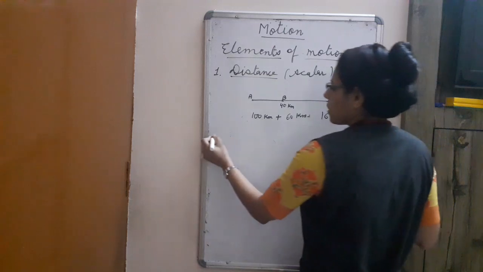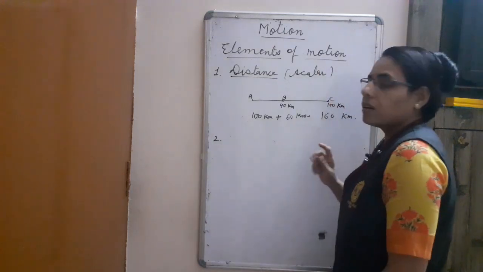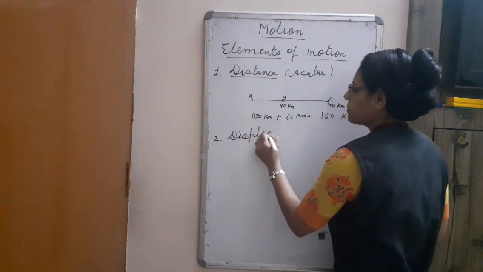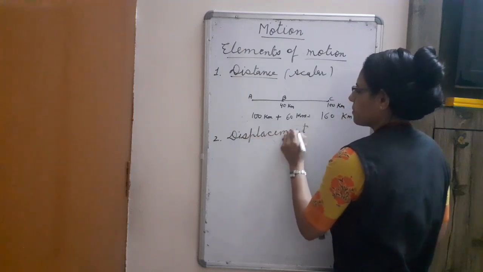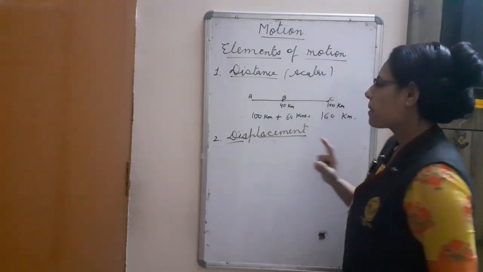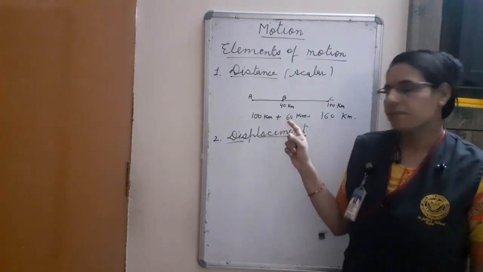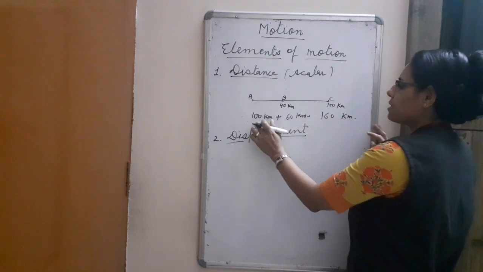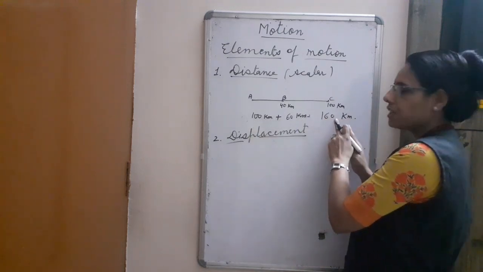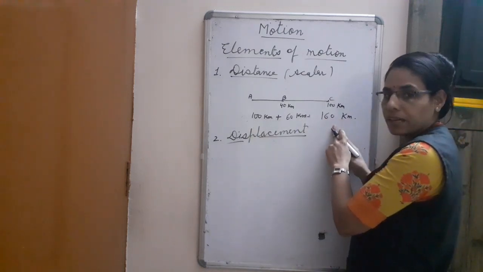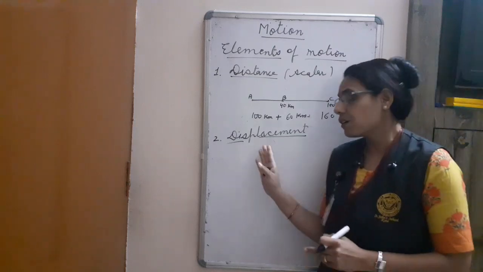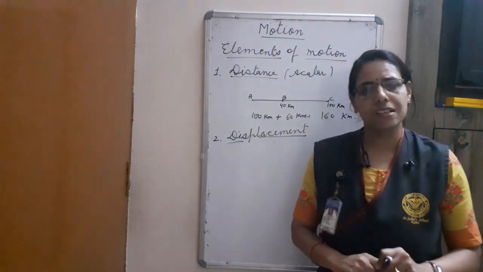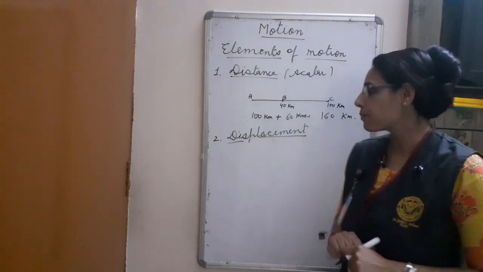Now, second is displacement. Same example I am taking. Total distance which is covered by this object is 160 kilometer. But when we are seeing what is the displacement, so what is the difference between distance and displacement? They are looking same.